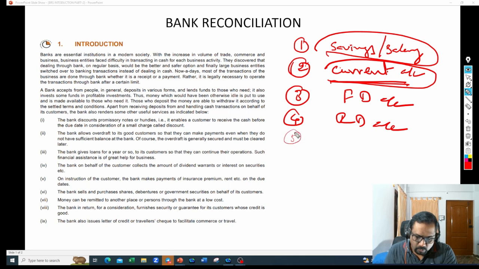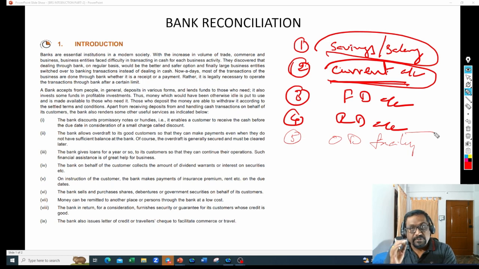You can also get overdraft facility. What is overdraft facility? If you have 10,000 rupees in the bank, you can withdraw only to the extent of 10,000.